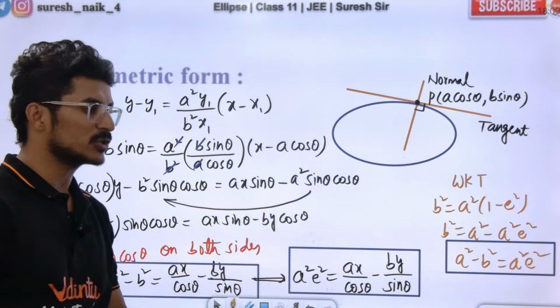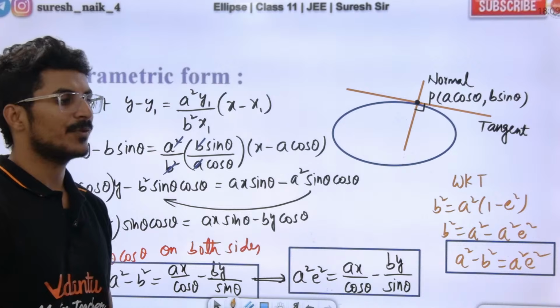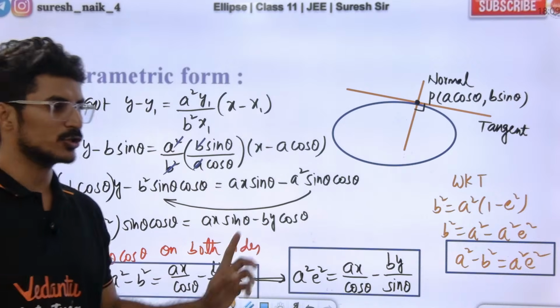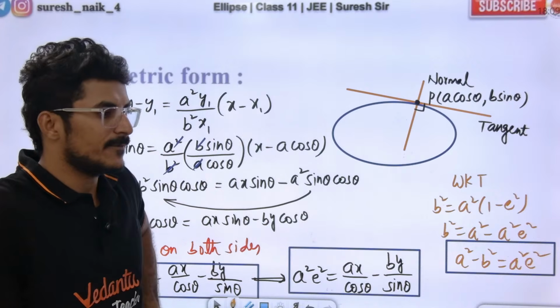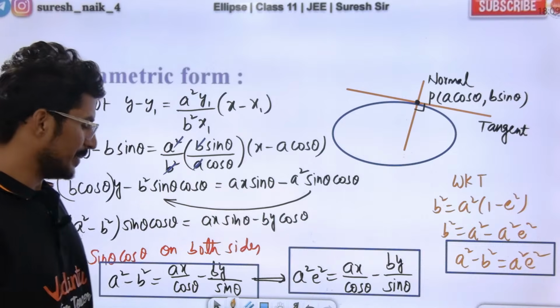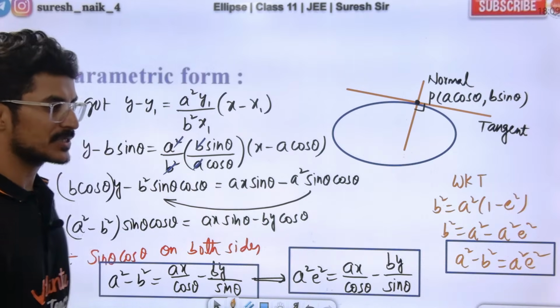Guys, either this or this, both are correct. The equation of the normal in parametric form, either this or this, both are correct. Understood? Yes or no? Tell me. 100% clear.